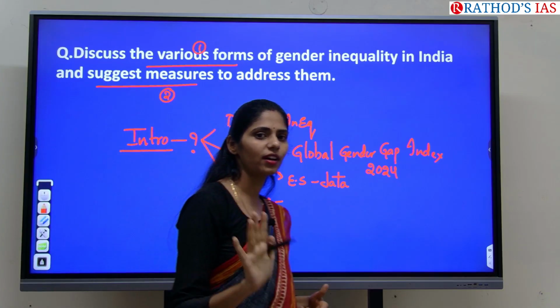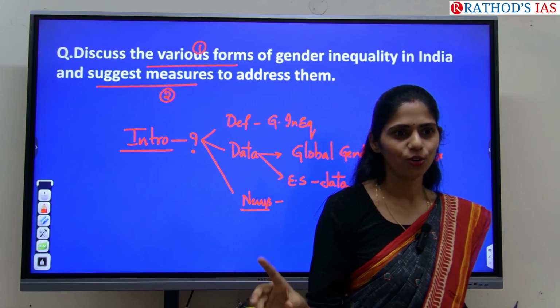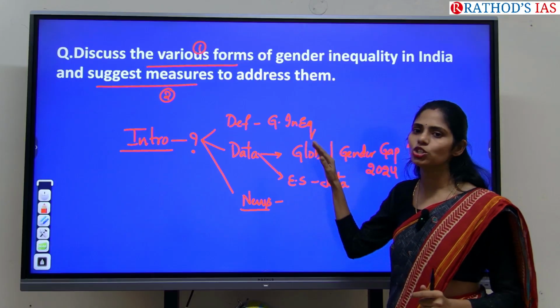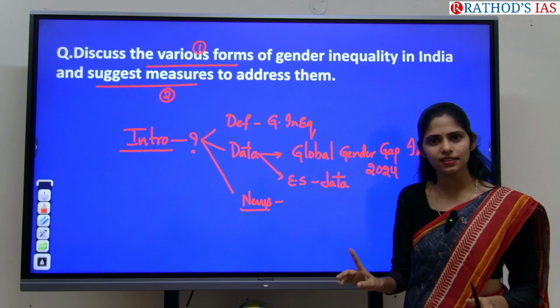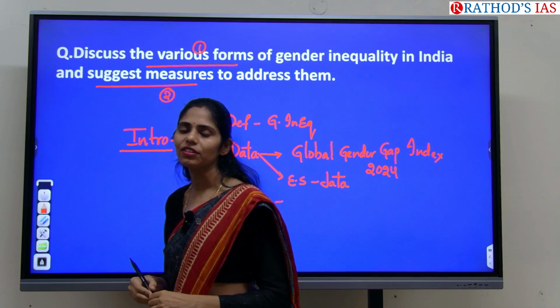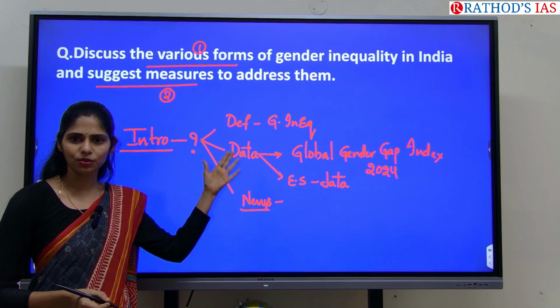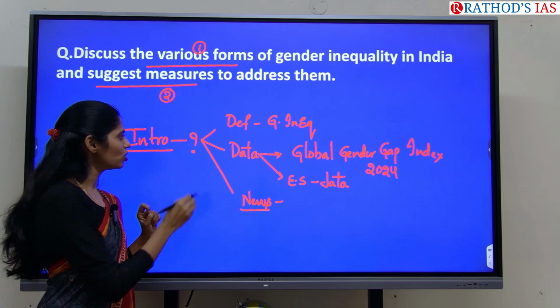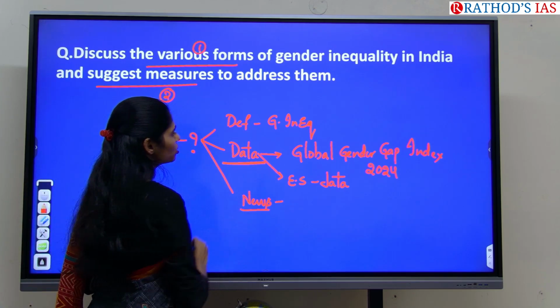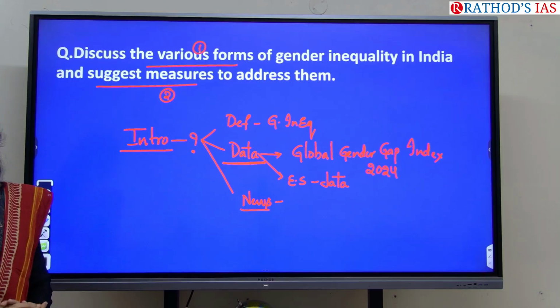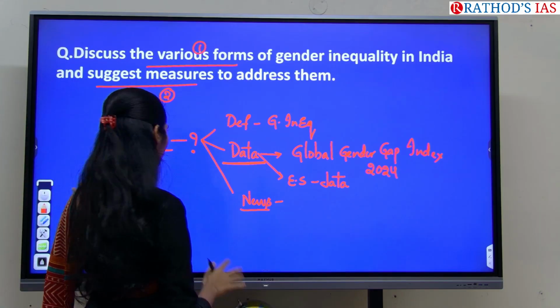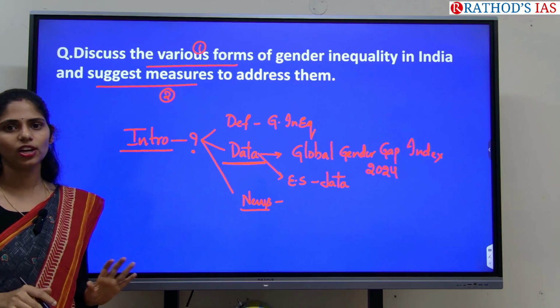So in these 3 ways you can write. Whatever it may be you can write, but don't write all these 3. Only select one thing which you are perfect in. Clear? So if you have good knowledge of current affairs, you can use this third one as well as the second one. Using this data will be best according to me for this answer. Okay, is it clear with the introduction, guys, online students?